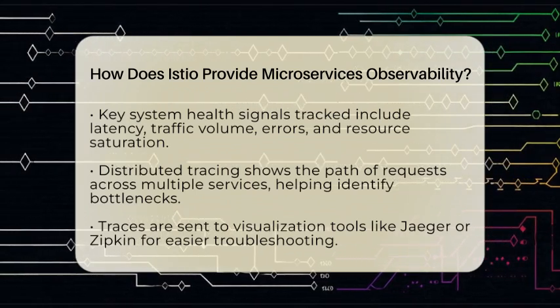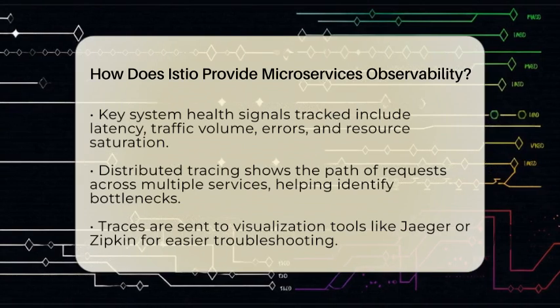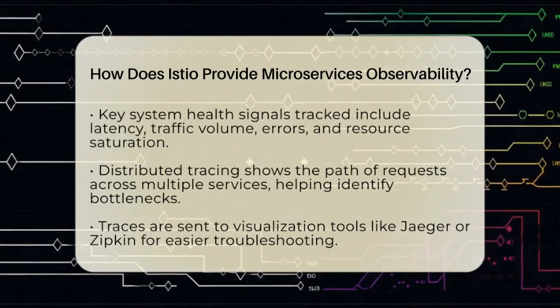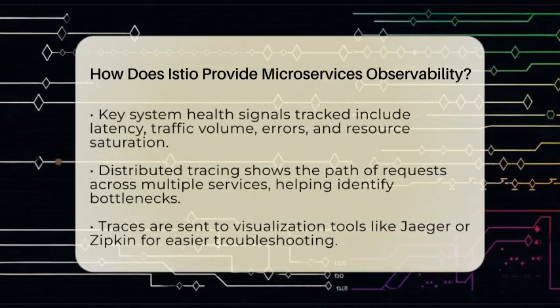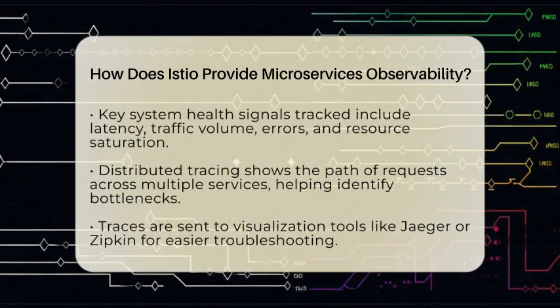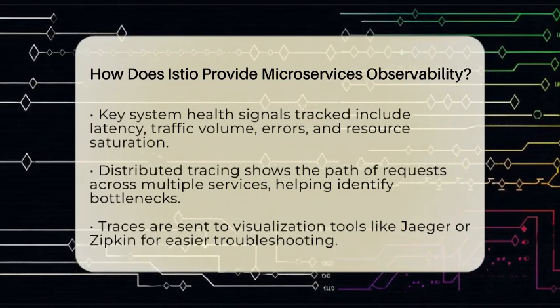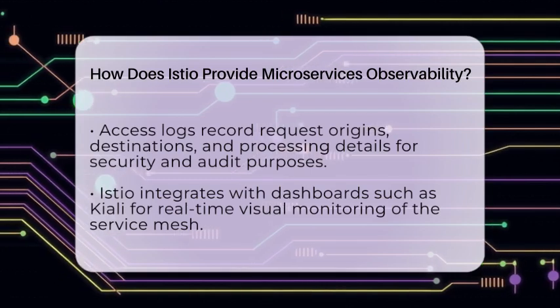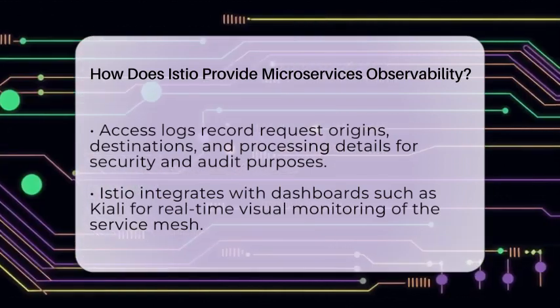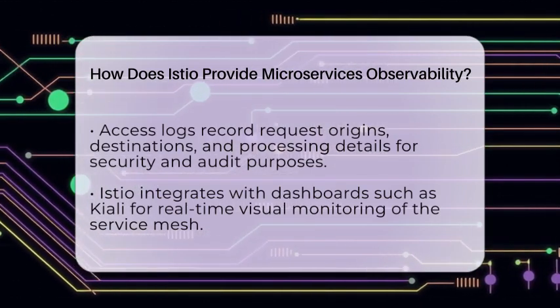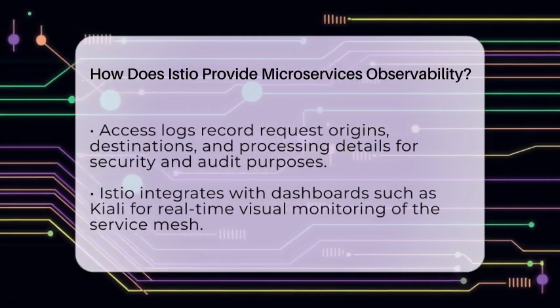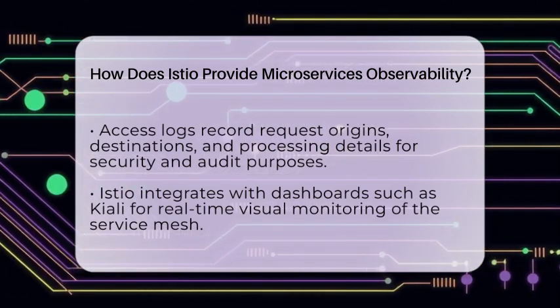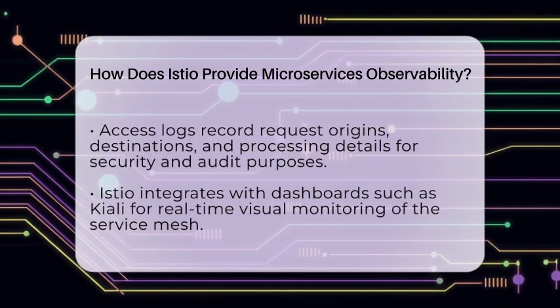Distributed tracing is another key feature. When a request travels through multiple services, Istio creates a trace that shows each step along the way. It's like a GPS route that reveals the path a request takes. This helps identify bottlenecks and understand dependencies between services. These traces are sent to tools like Jaeger or Zipkin, which visualize the flow and make troubleshooting easier.